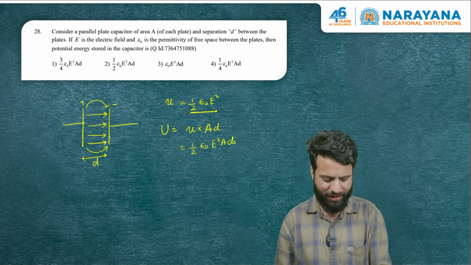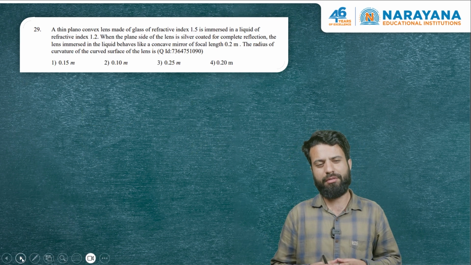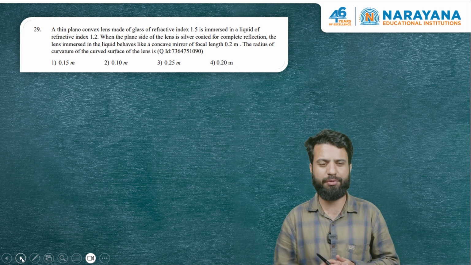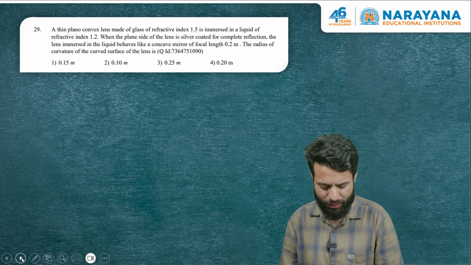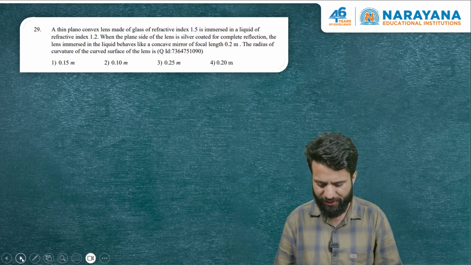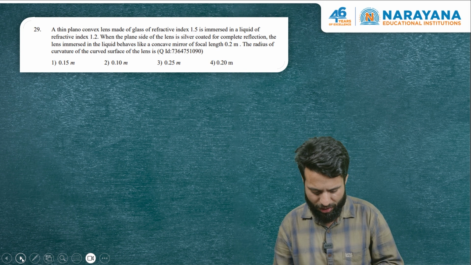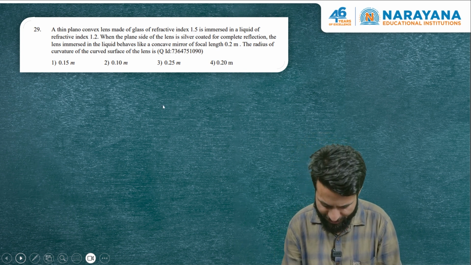So let us shift to the next question. Now, this question is from optics, ray optics to be precise, and it happens to be from the subtopic silvering of lenses. Let me read the question. A thin plano-convex lens made of glass of refractive index 1.5 is immersed in a liquid of refractive index 1.2. So there is a plano-convex lens.